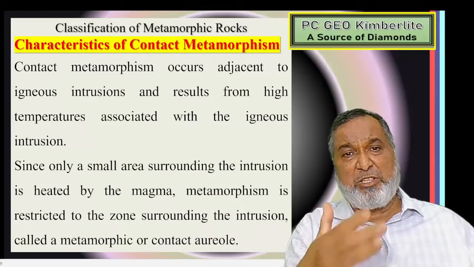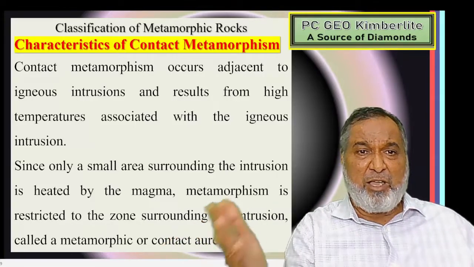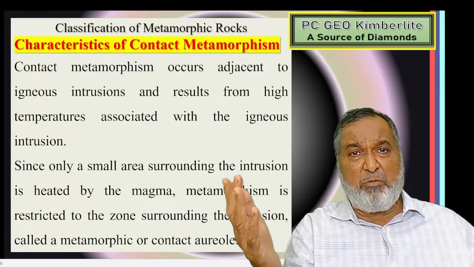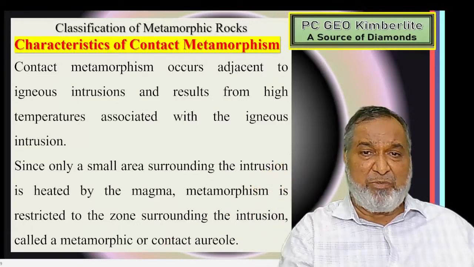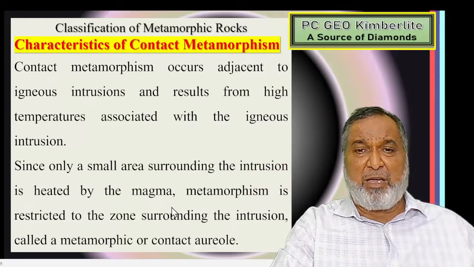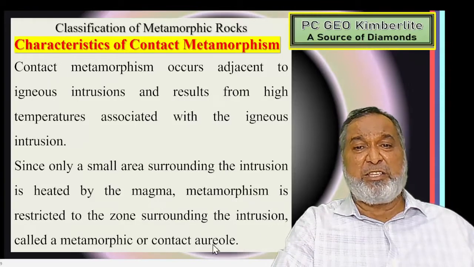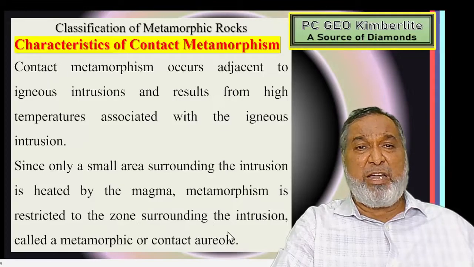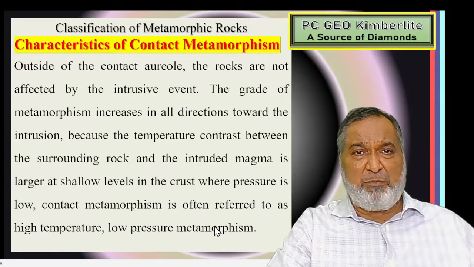Depending upon how much temperature has been transferred, we get metamorphism, and this is called contact metamorphism. A small area surrounding the intrusion gets heated by the magma. The zone to which metamorphism is restricted is called the metamorphic or contact aureole. Within that zone, the metamorphism has taken place.